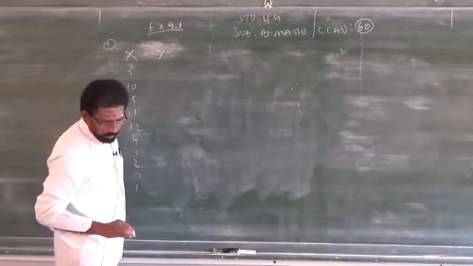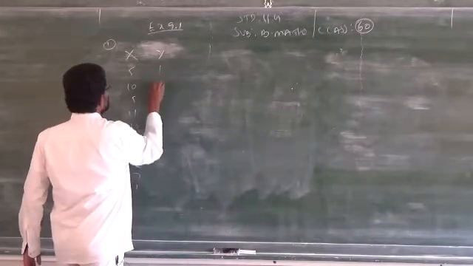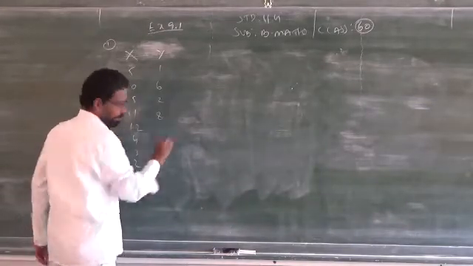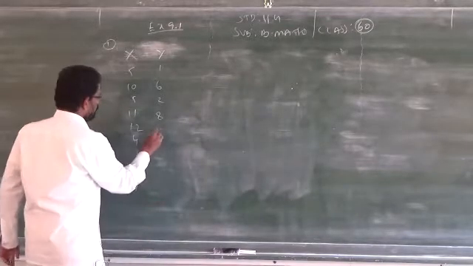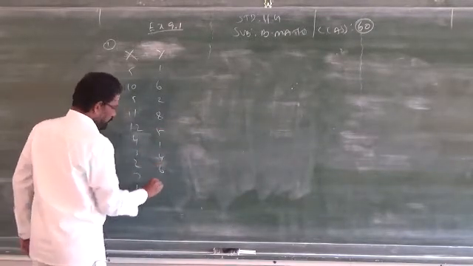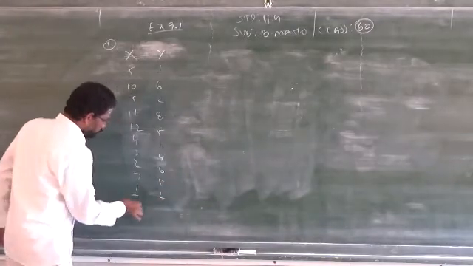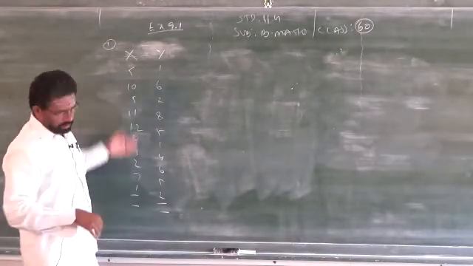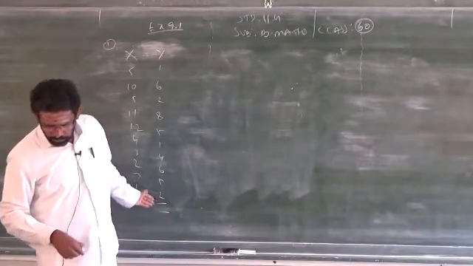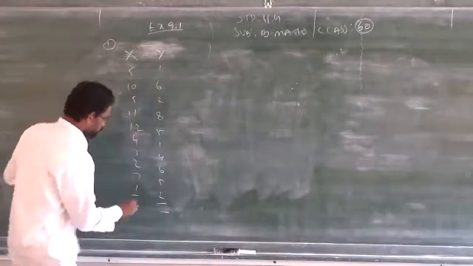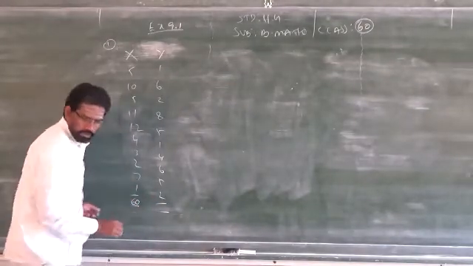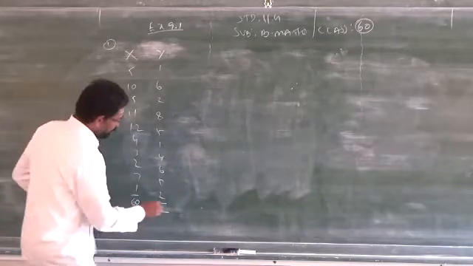Under Y, 1, 6, 2, 8, 1, 2, 5, 1, 4, 6, 5, 2. So, you have to find out the total by using the calculator. I will tell you the total of summation x, that is 60. Summation y is 40.